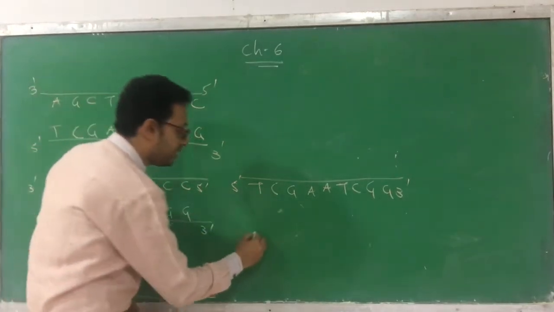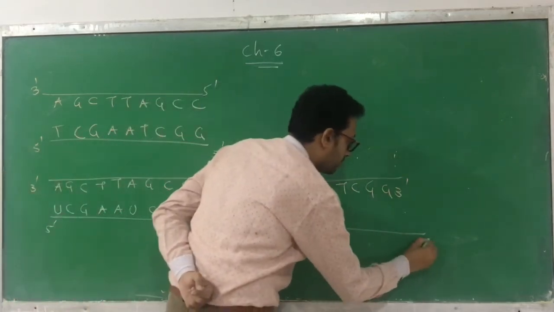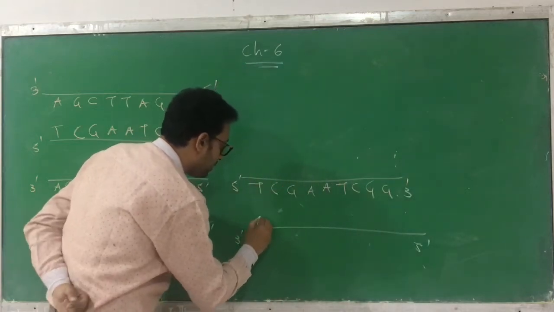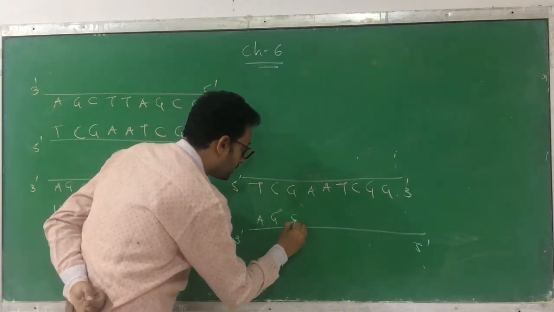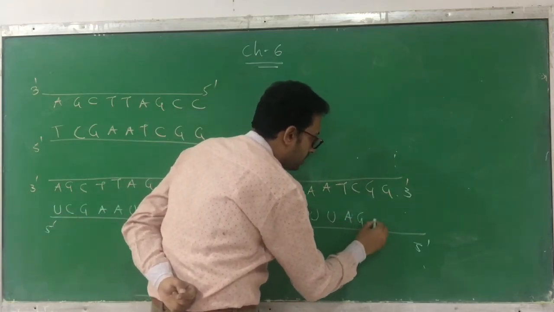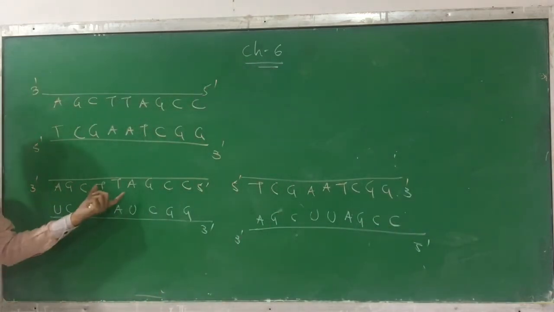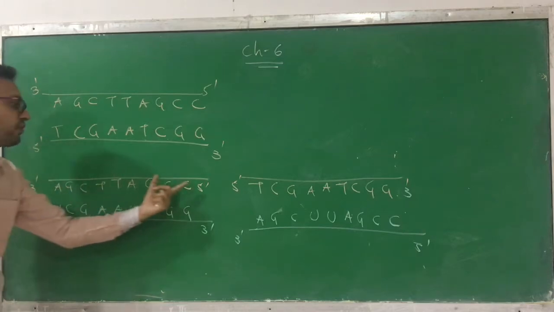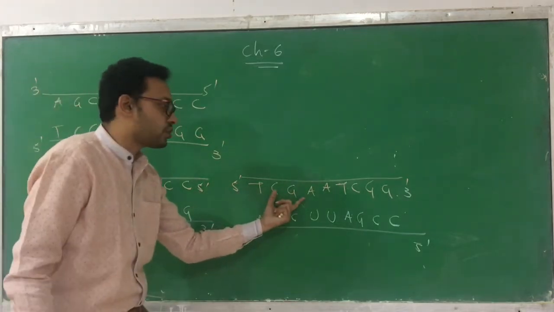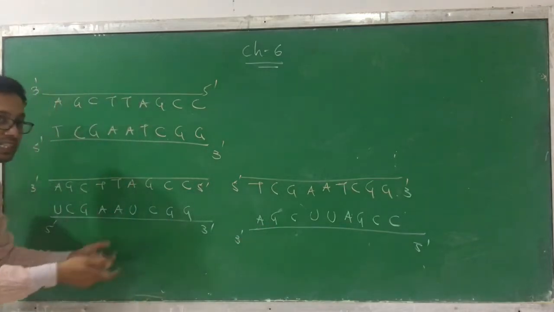Okay, suppose this one also gets copied. Suppose assume that it is going in this direction. Okay, so I'm just writing, opposite T is A, G, C, U, U, A, G, C, C. Now see, this is the RNA that is going to be copied. So suppose the 3' to 5' chain is copied, then this is the RNA which is going to be produced. Or suppose the 5' to 3' chain is copied, then this RNA is going to be produced.